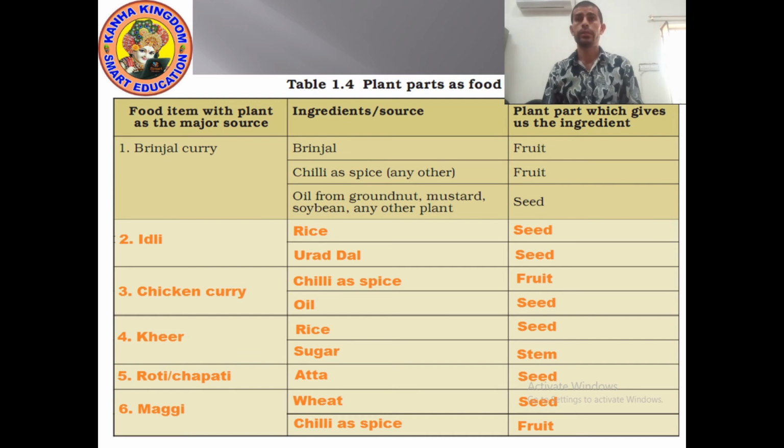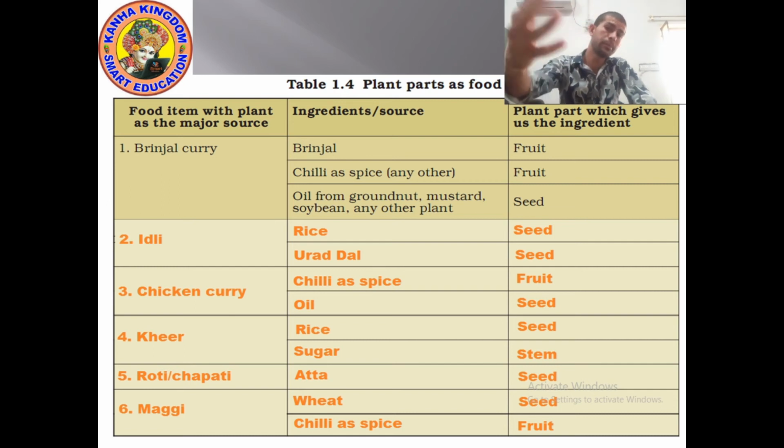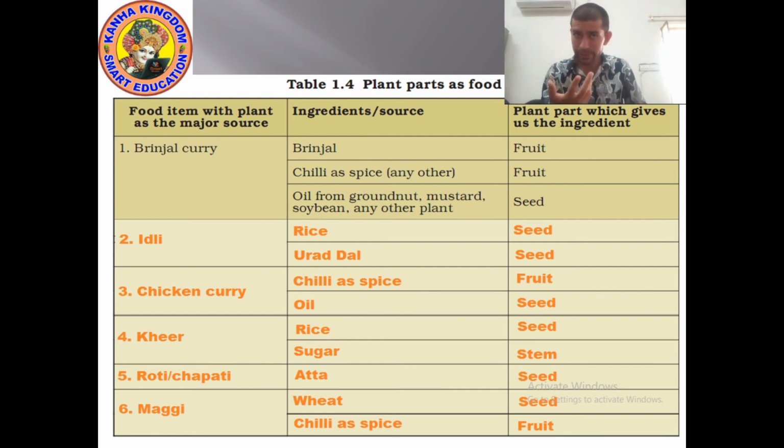So the question is, which ingredient do we use to make brinjal curry, kheer, chicken curry, idli? And the second question is, from where do we get these ingredients?